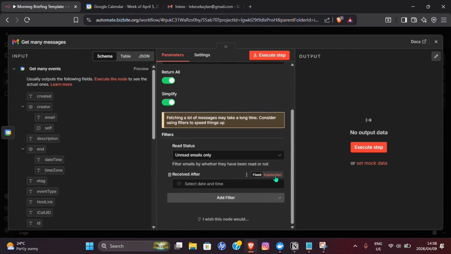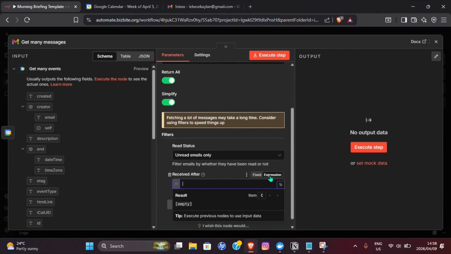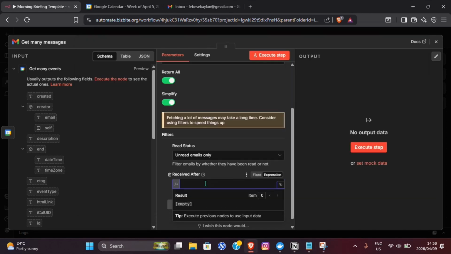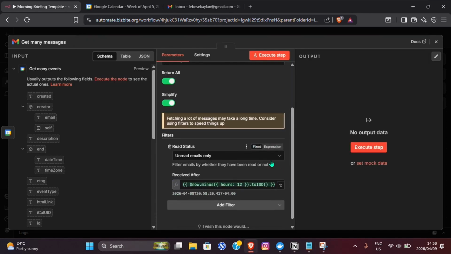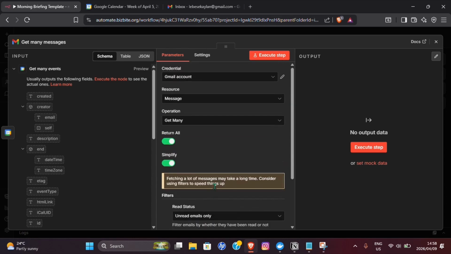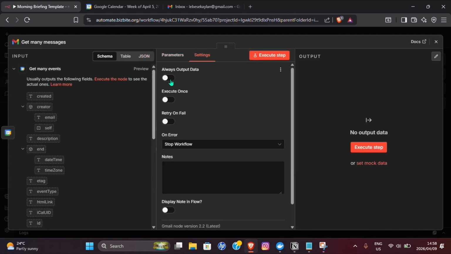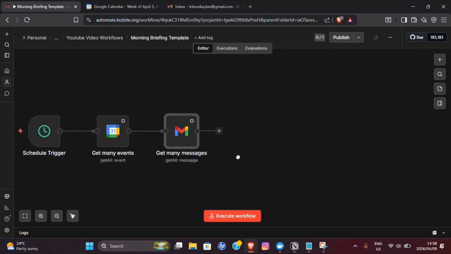Now this is the timeline. You want to go ahead, put that as expression, and here we're specifically going to specify in the last 12 hours that we haven't received. So here we go, unread emails in the last 12 hours and return all. So now you'll get the events you have scheduled for the day, and in case you also don't have anything there, toggle on always output data even if you have nothing.